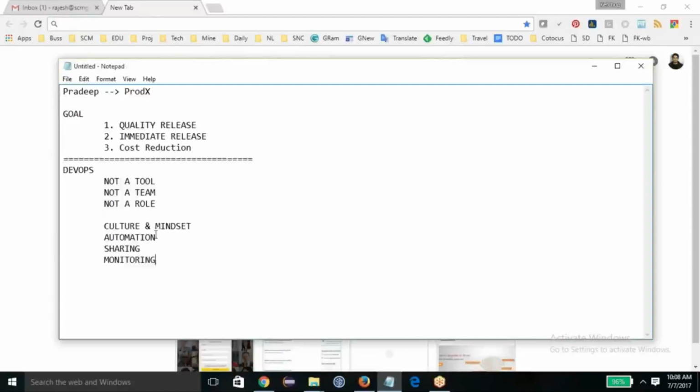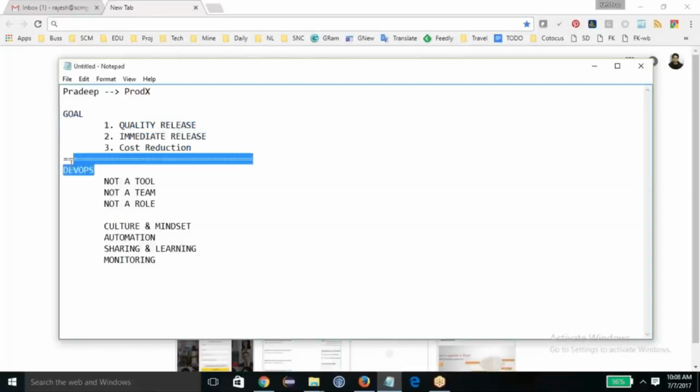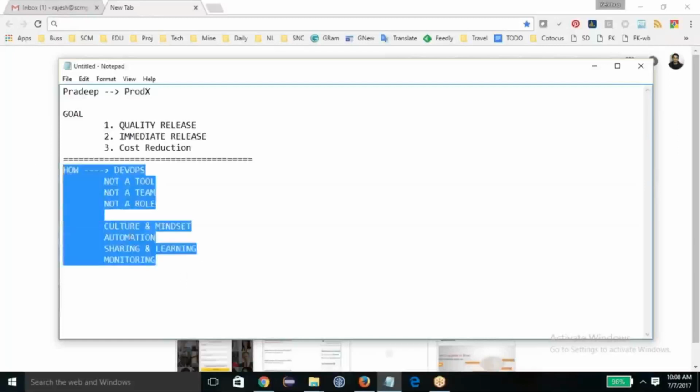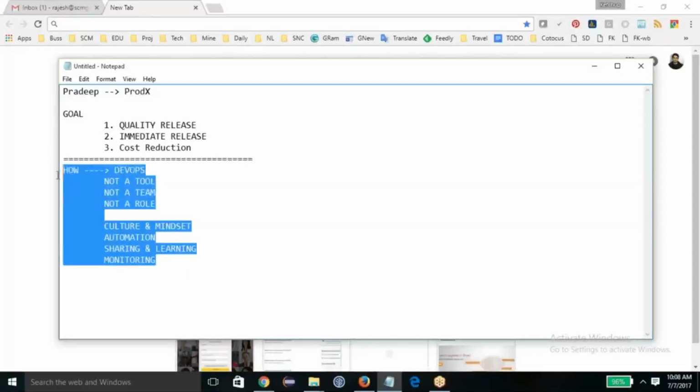Sharing and learning. So this is the goal you need to achieve, and you can get it through DevOps, and I'm just trying to simplify DevOps in the shortest span of time. DevOps is culture and mindset, automation, sharing and learning, and monitoring.